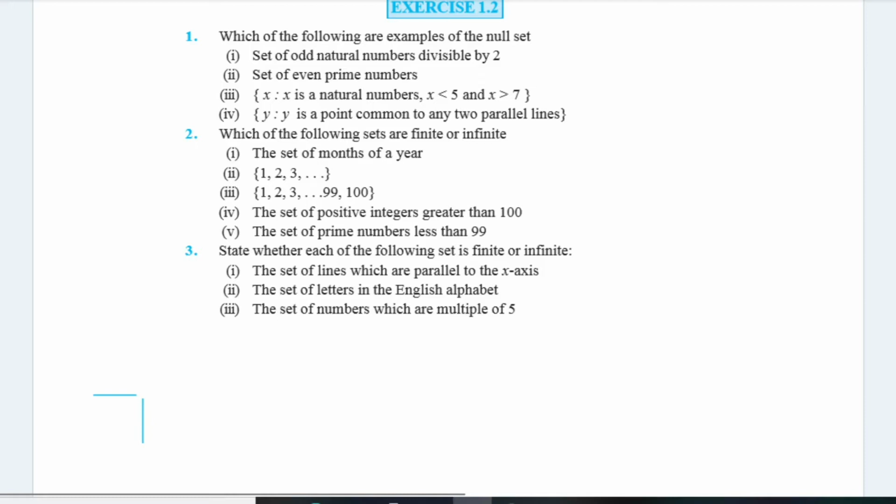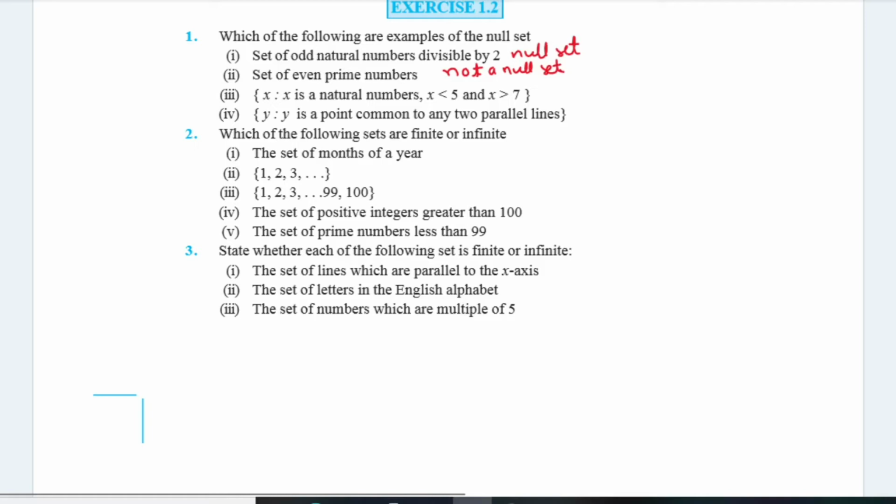The first one is set of odd natural numbers divisible by 2. Because there is no odd number divisible by 2, that's why this is a null set. Set of even prime numbers, this is not a null set. Why? Because 2 is the least prime number, which is an even number also.